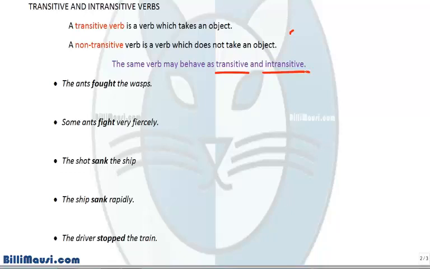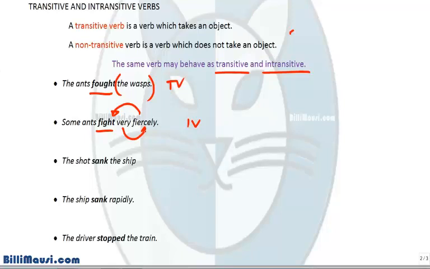Let's analyze few examples here. The ants fought the wasp. Fought is the transitive or intransitive verb? Fought is the transitive verb here because its object is the wasp. In the next sentence, some ants fight fearlessly. Fight is behaving as an intransitive verb here. Here it is transitive, here it is intransitive because it's not taking up any object here. Rather, fiercely is modifying fight and very is modifying fiercely. They are not the objects of fight.